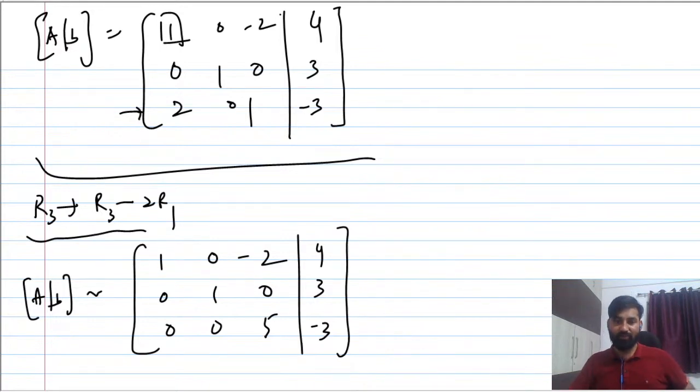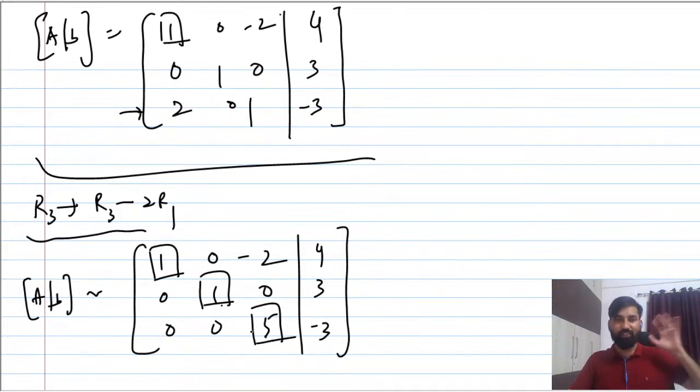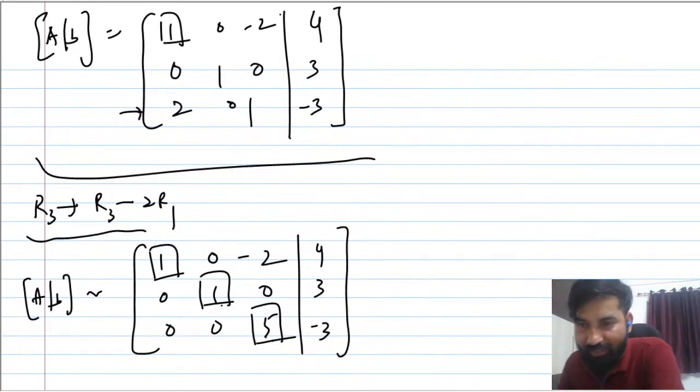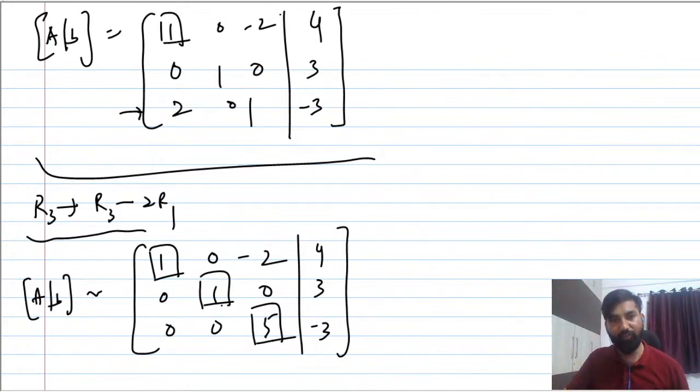See, this is already in echelon form. This column has a pivot, this column has a pivot, this column has a pivot. We will not take lambda as imaginary here, but in future you will find that if your vector component has a complex component, then lambda can be imaginary. That you have to make sure.